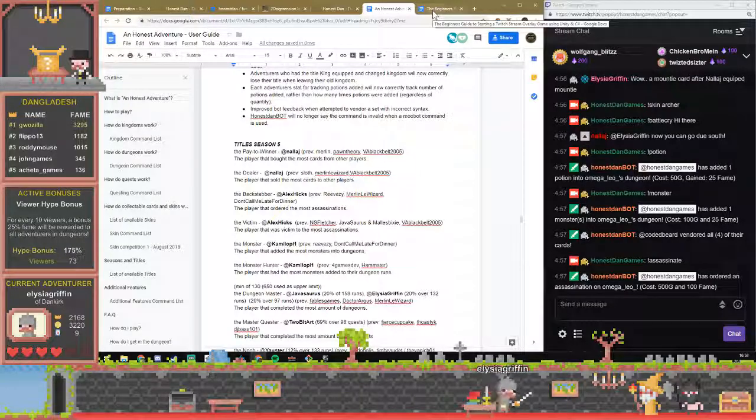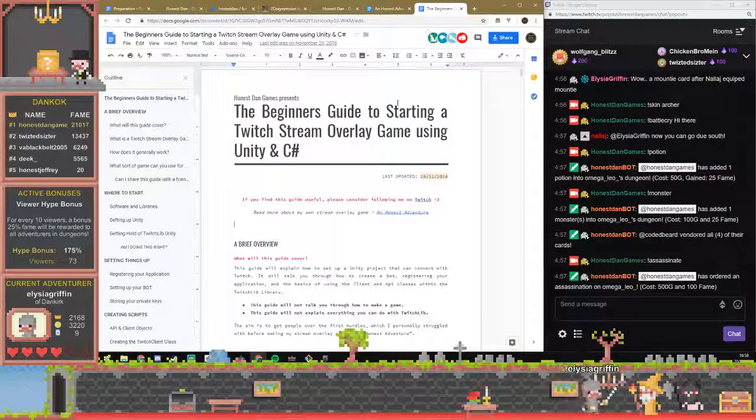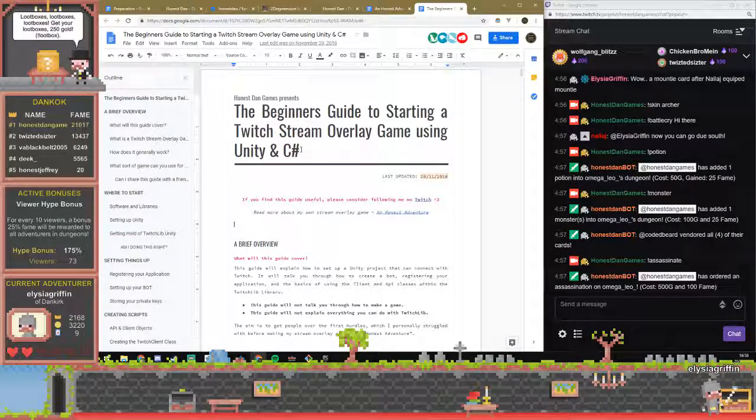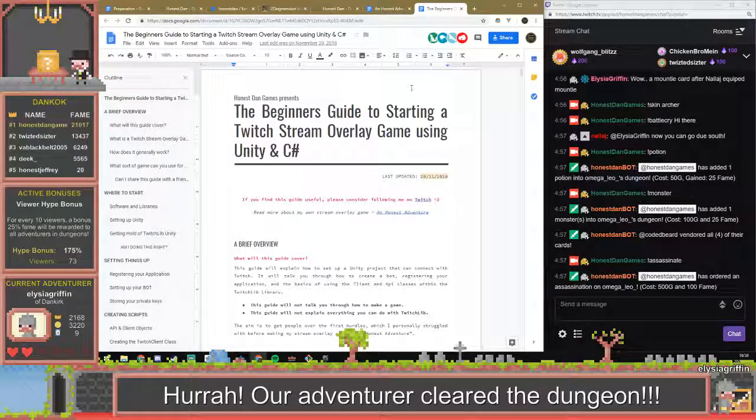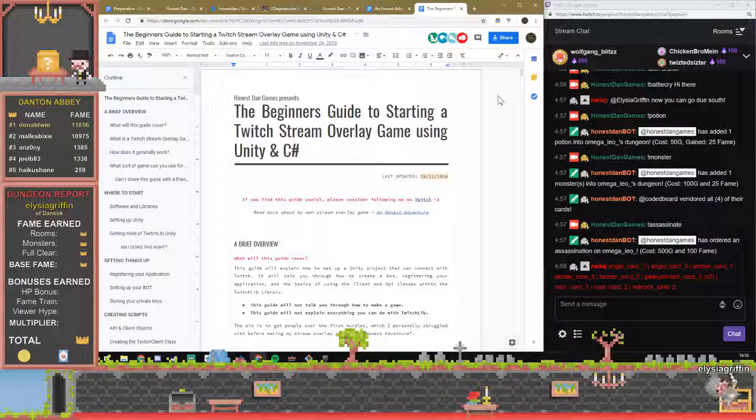Also, if you're interested in creating something like this yourself, I have made a beginner's guide to starting your own Twitch stream overlay game, which you're able to find on the TwitchLib GitHub page. Or if you pop to my stream, there's a command to drop that link for you. This won't teach you how to make my game, but it'll help you to set up the infrastructure needed to use Unity and TwitchLib in order to create one of these Twitch interactive games.